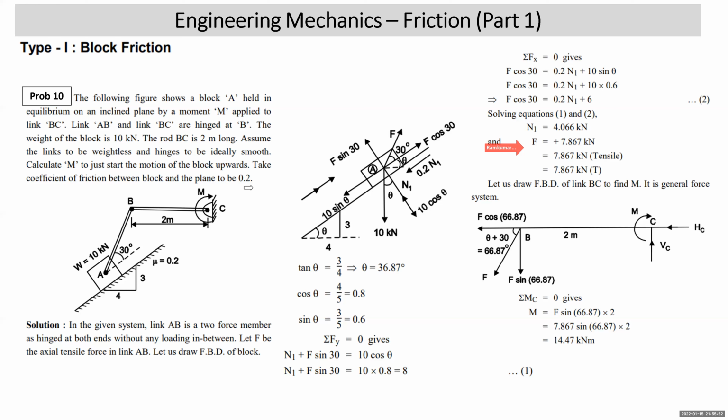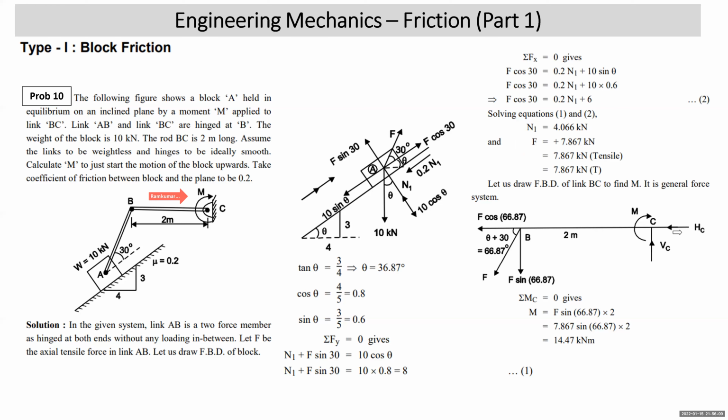Now, since he is asking you to find the value of M required for impending motion of block A up the plane, obviously that's why we assume the axial force in the link AB to be tensile, because if it is tensile, only then will the block be pulled up the plane. Now we draw the FBD of link BC.